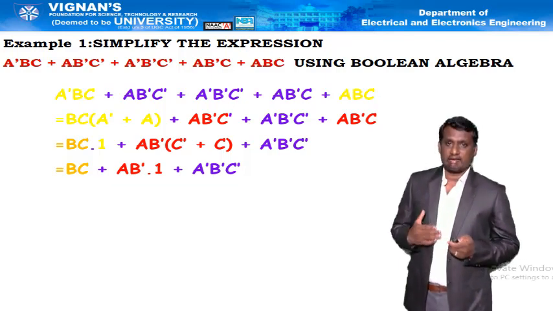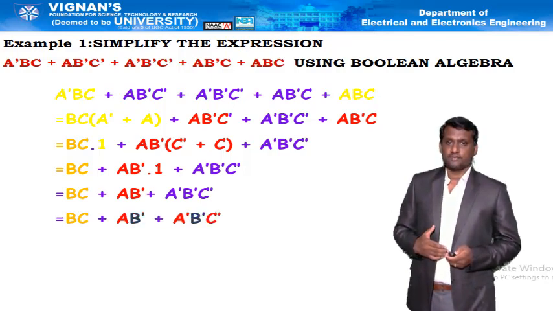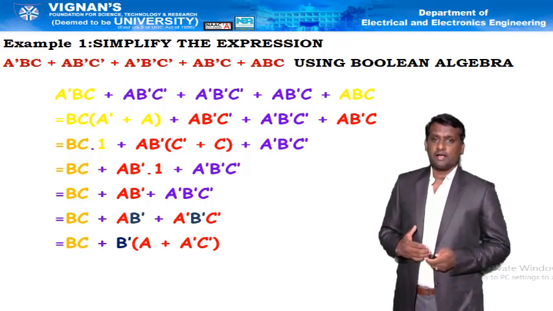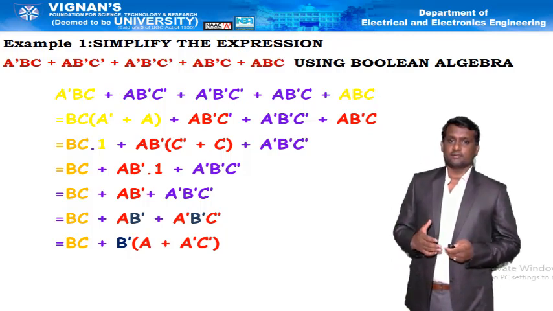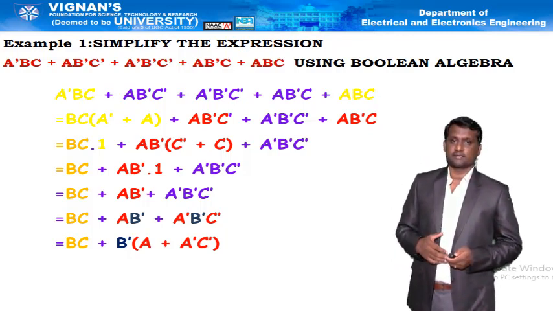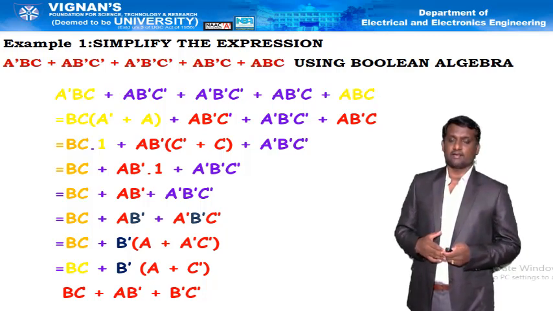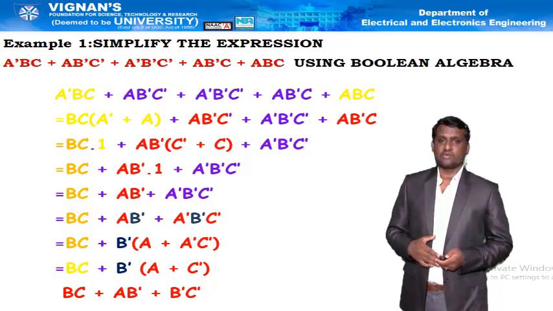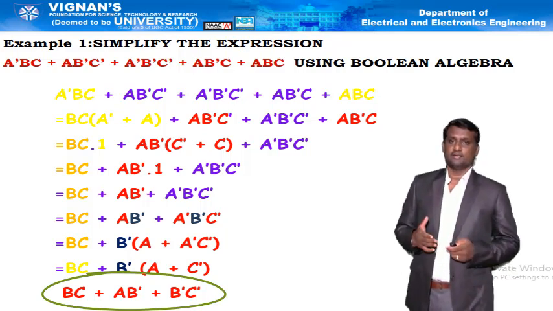Now observe the further reduction. I am taking b bar as common. Then the simplified expression consists of BC plus b bar of a plus c bar. So by multiplying b bar with the internal variables, the final reduced expression is bc plus ab bar plus b bar c bar.